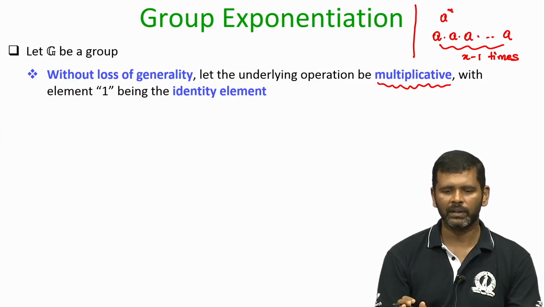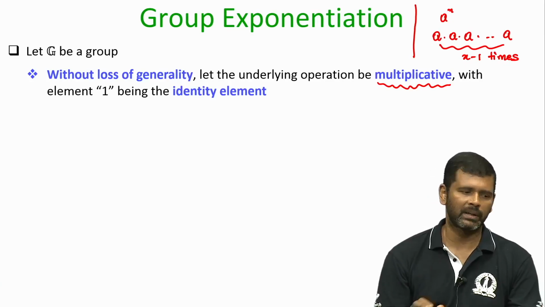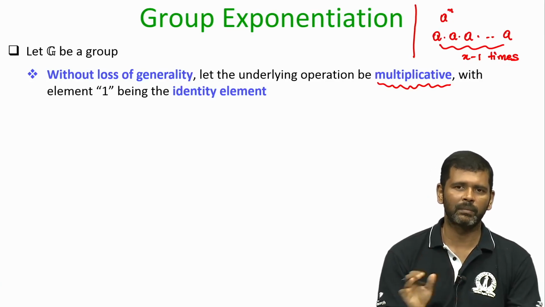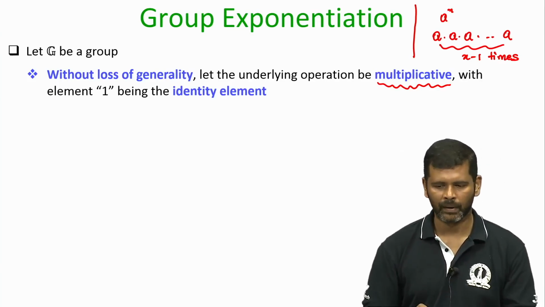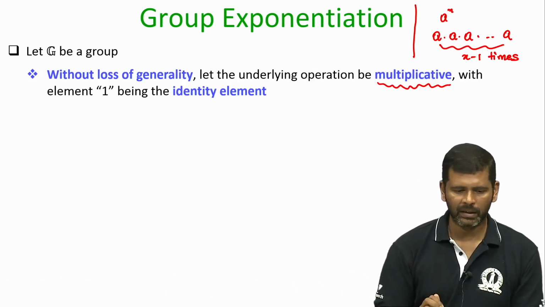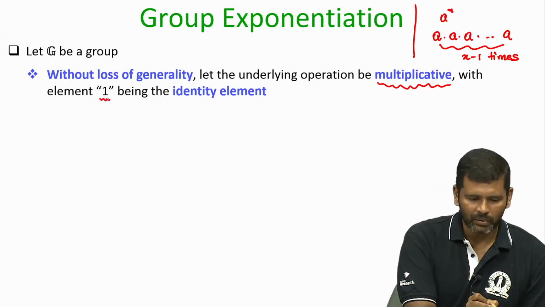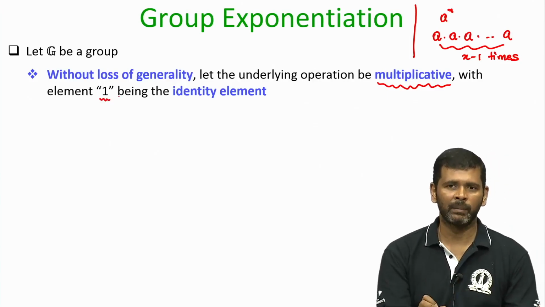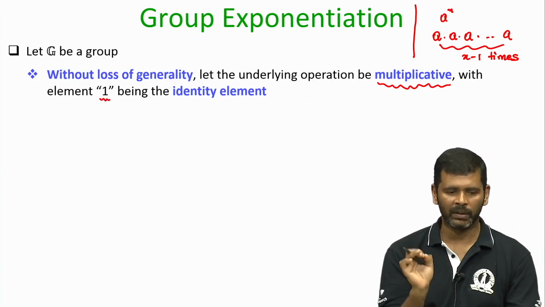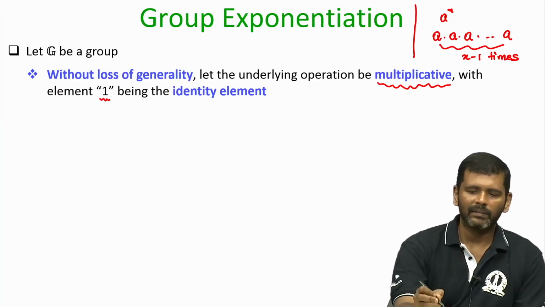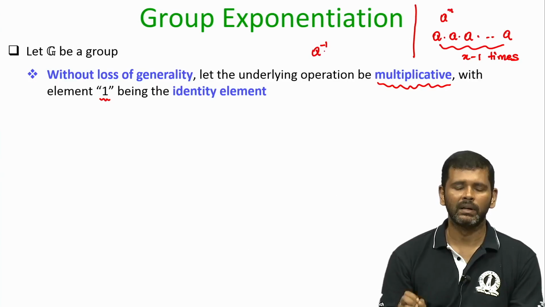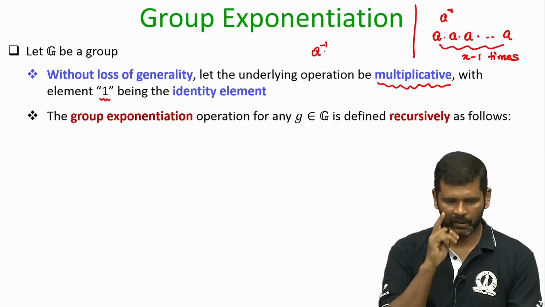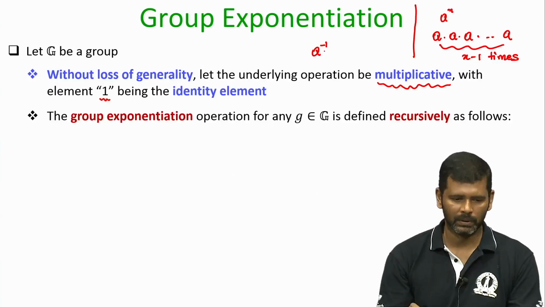Whatever I am discussing is true even if my group operation is additive or treated as an abstract operation O. Since I am following the multiplicative notation, I will use 1 for denoting the identity element E. 1 does not mean the numerical 1, remember. And I will use A power minus 1 for denoting the inverse of the element A. Again, A power minus 1 need not stand for 1 over A. It depends upon my exact group.